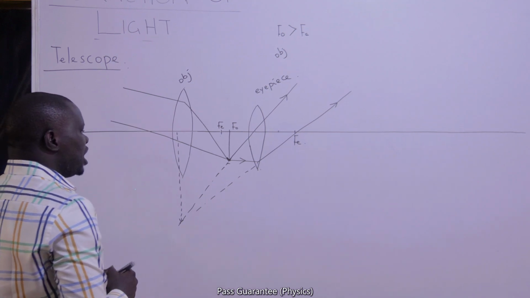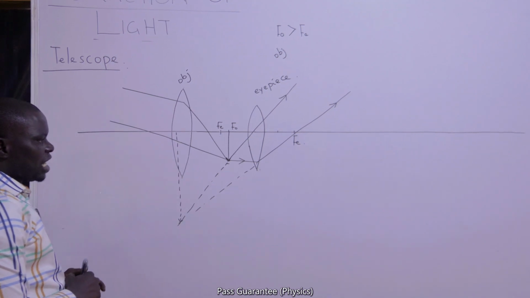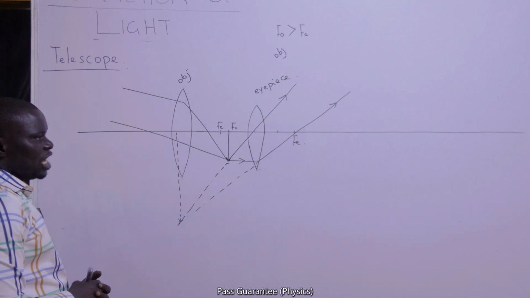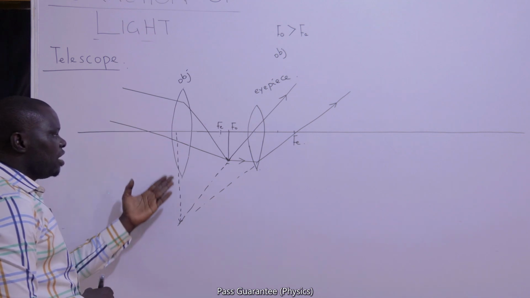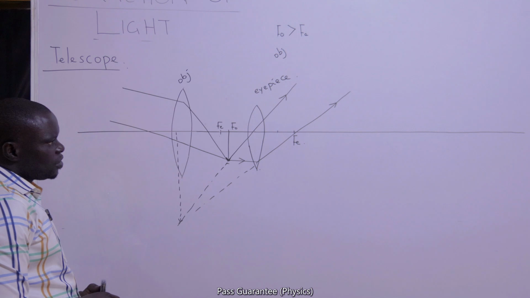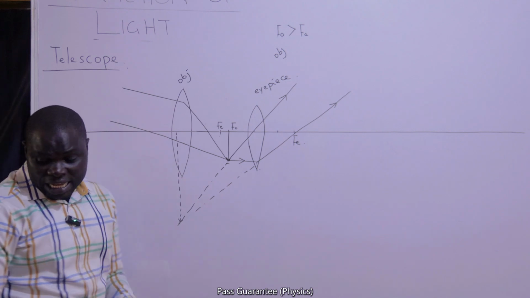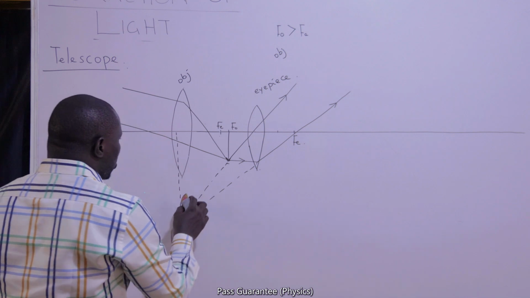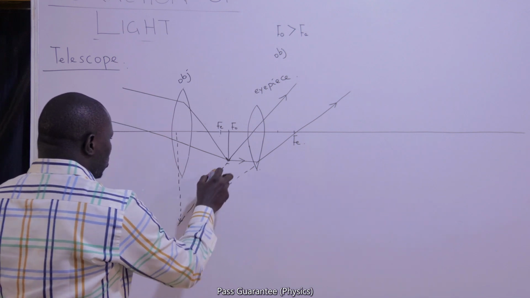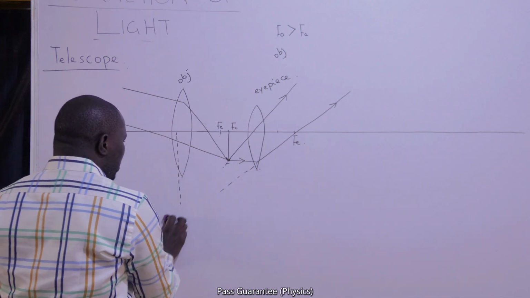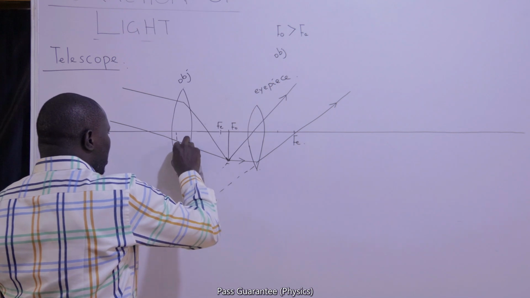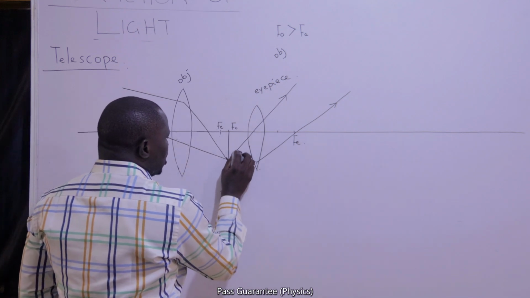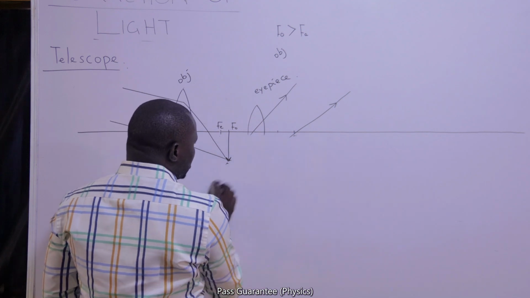So this is an astronomical telescope that is producing a final virtual image for us. There can be other instances where we will be asked to draw an astronomical telescope in normal adjustment. If the astronomical telescope is going to be in normal adjustment, there's no problem with the position of the objective lens. What we will now have to adjust is the position of the eyepiece.